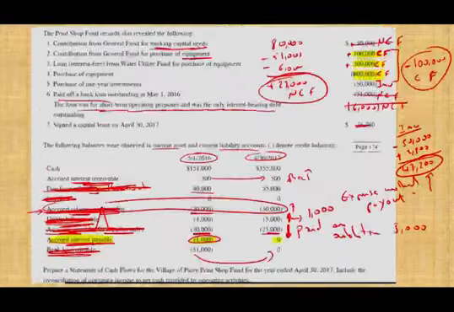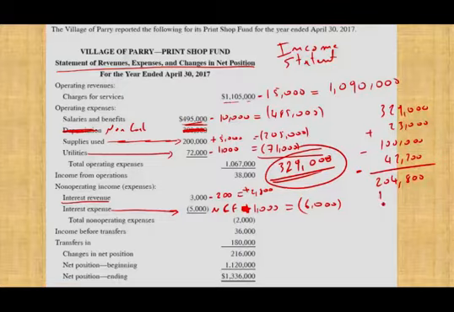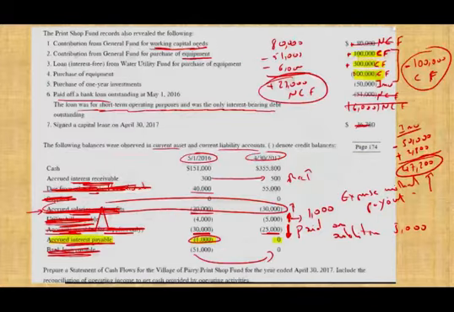The beginning cash was 151,008,553. That gives 355,800. Hopefully my ending cash is 355,800, and my ending cash is indeed 355,800. I know my cash flow worked, and this is the best thing. That's the best feeling you would have when you get this in the real world, that your cash flow worked.